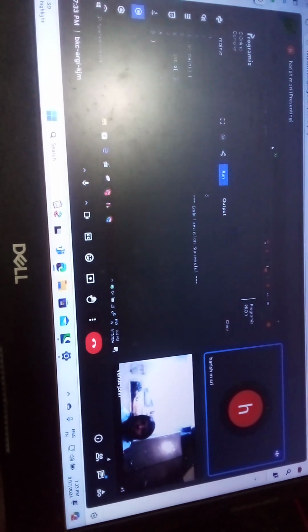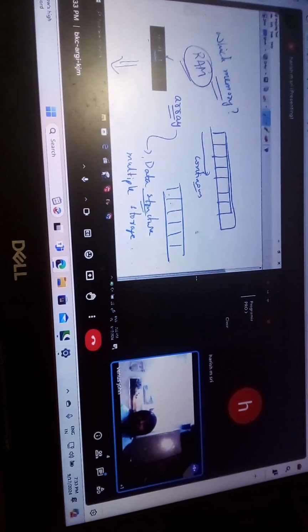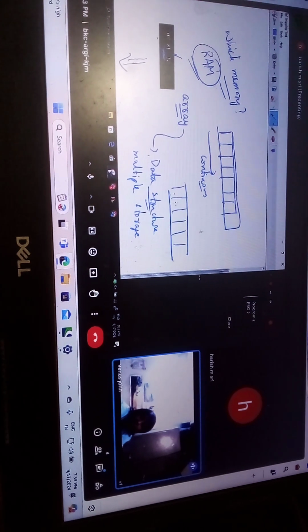But then it will disappear because it is random access memory, so it will be used for a short time and then disappear. Once I close this C program, I don't need it anymore, so it will disappear. But I want to ask you something. Now we are using this online compiler, that's why we are doing it like this.